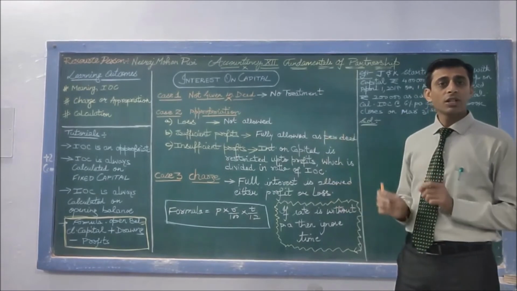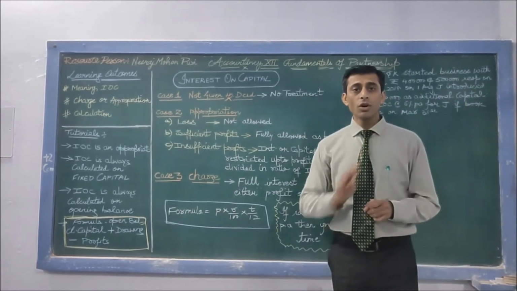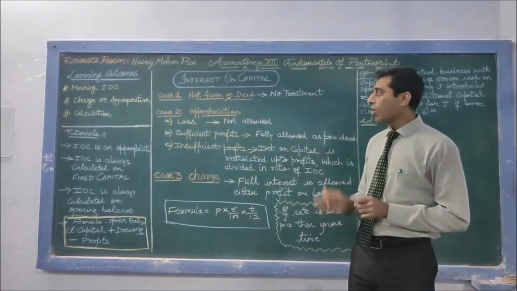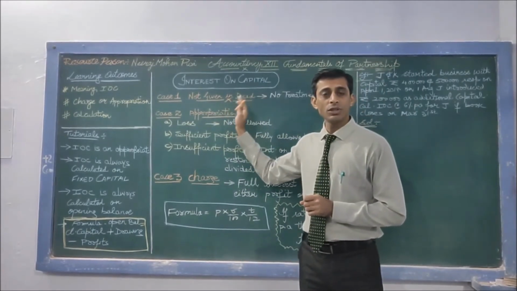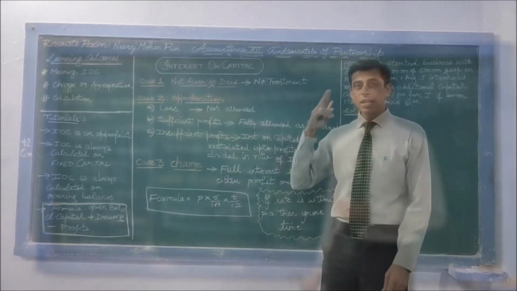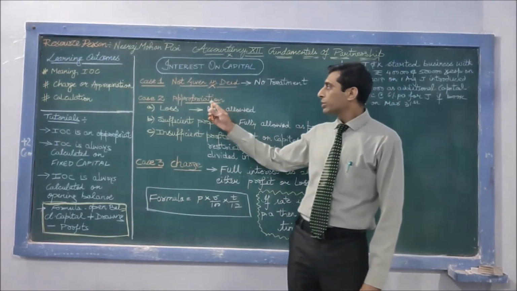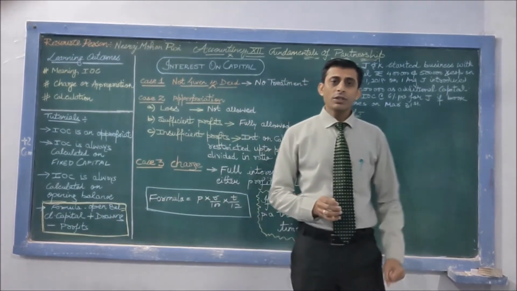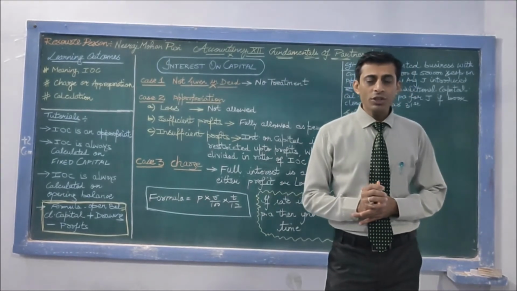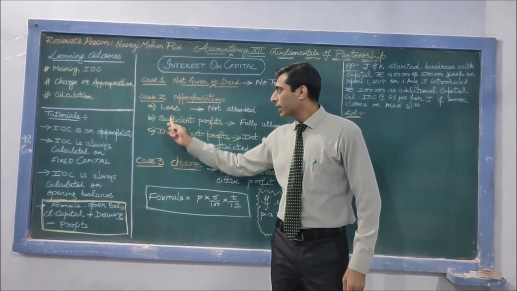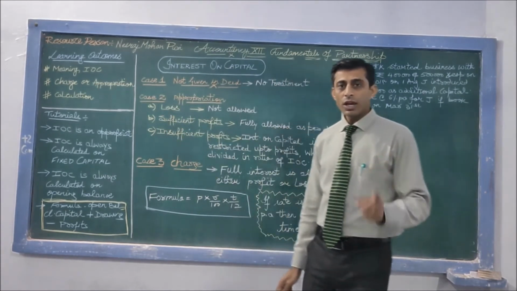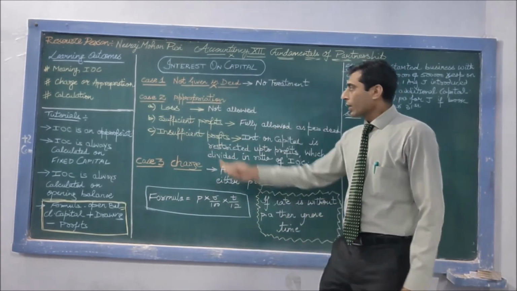That is, interest on capital will not be calculated or provided if the deed is silent about interest on capital. Case 2, if interest on capital is an appropriation out of profits. This has further 3 sub-cases. So stay tuned and attend carefully.